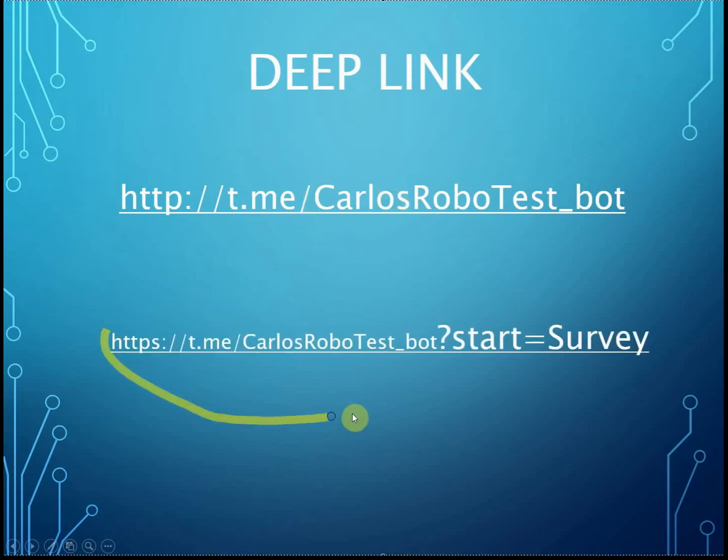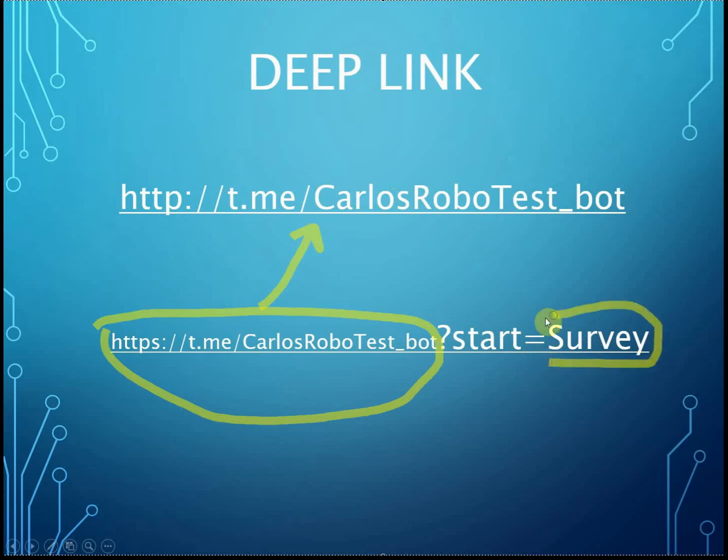Also you can create a direct link to an intent, so instead of the start message it will go to that intent. The first part will be the direct link and the second part would be $start, followed by the name of the intent that you want to open right away by that link.